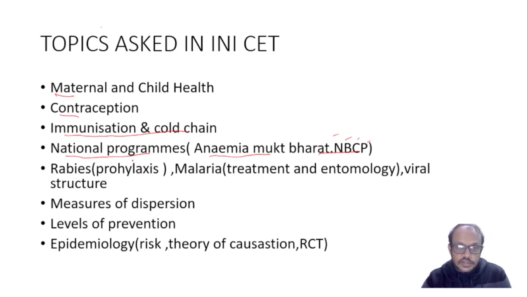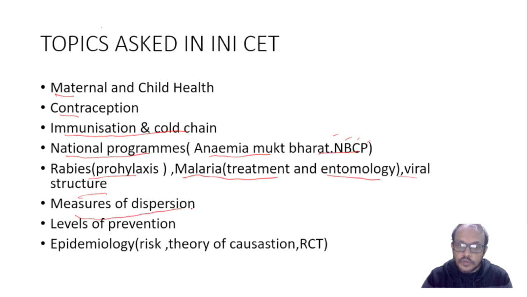Rabies, in the infectious disease there is rabies prophylaxis, which has been asked earlier in the exam also. Malaria treatment, entomology, viral structures. Viral structure actually is a part of microbiology, but here it is asked in correlation with community medicine.